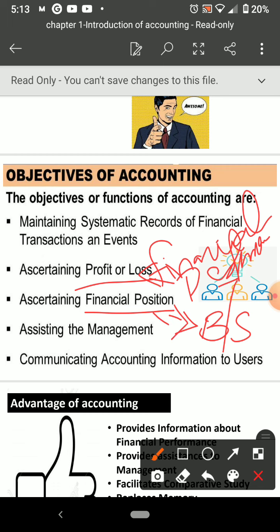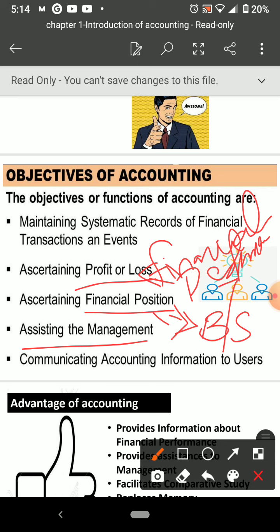In the first chapter we are discussing the overall accounting only. We will study all these things later. Then, assisting the management. Of course, if accounting practice is very well done in a business, it will assist management. For the managers or owners who are managing the business, it will be very helpful. Accounting data will give a good picture of the business, so that the people managing the business can take good decisions in the coming years.